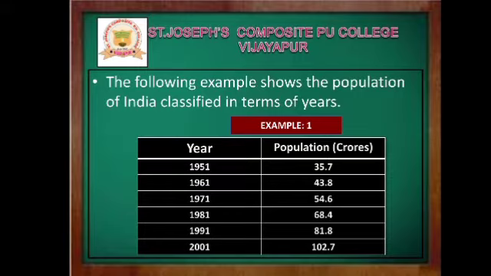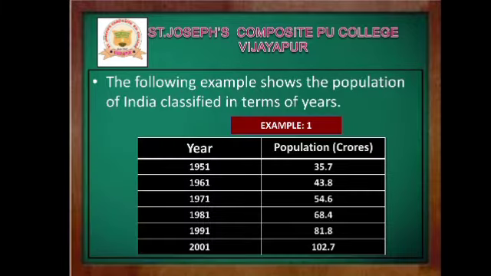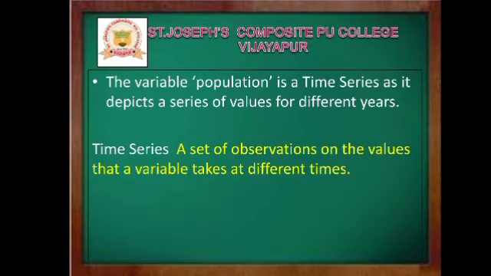Thus we can say that chronological classification of data is nothing but the data which are classified on the basis of time. And also the variable here. What is the variable here? Population is the variable. The variable population is a time series, as it depicts a series of values for different years.